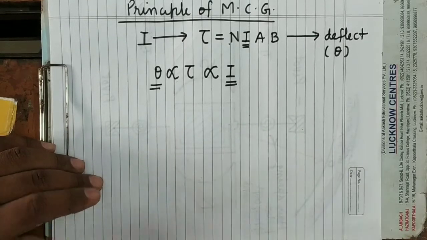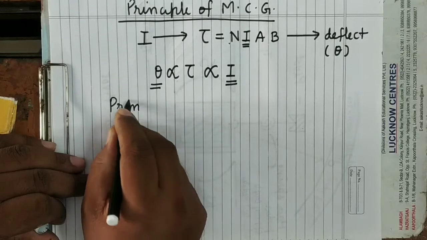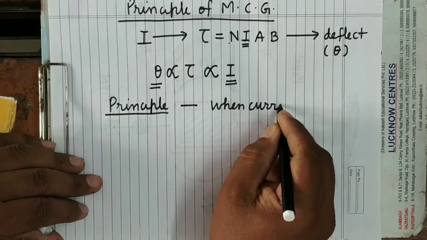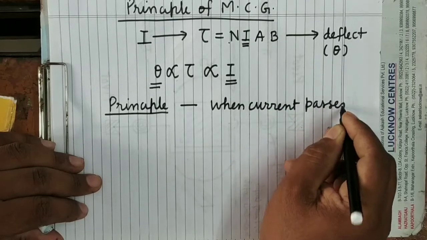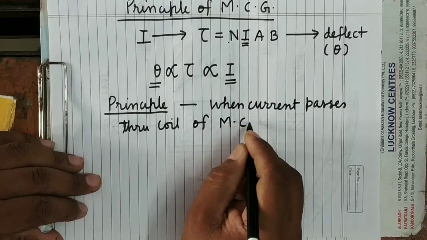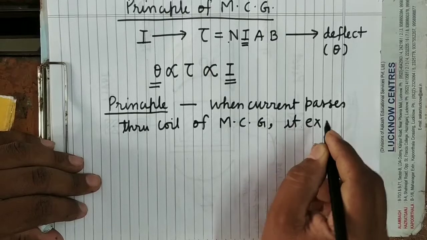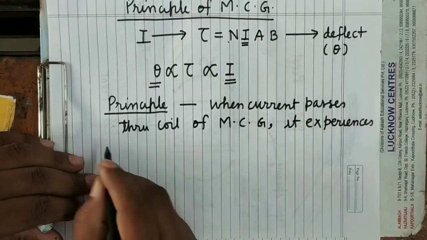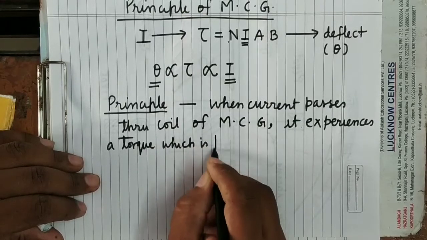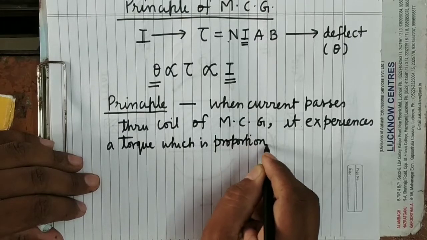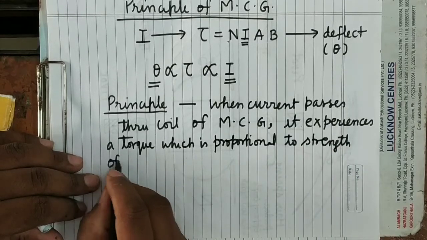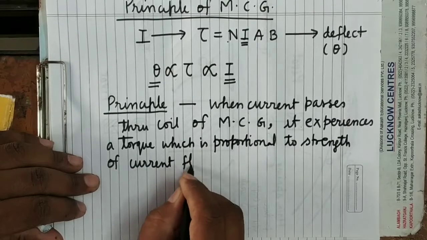It's clear. You can see here, the principle: when current passes through the coil of a moving coil galvanometer, it experiences a torque which is proportional to the strength of current flowing through the coil.